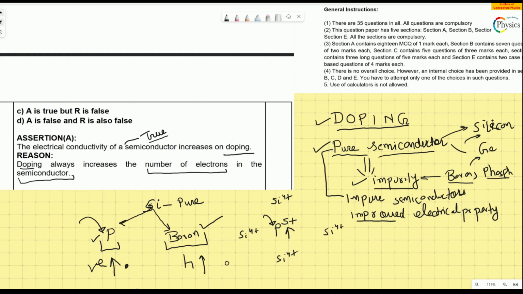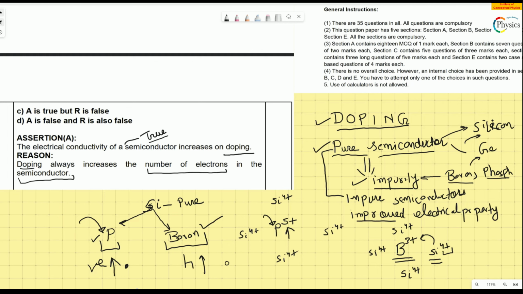Now let's talk about boron. Boron, on the contrary, is only 3 plus. It is surrounded by silicon, which is 4 plus, meaning 4 electrons in the valence band. So this boron accepts an electron from the silicon, and then a hole gets created in the semiconductor.